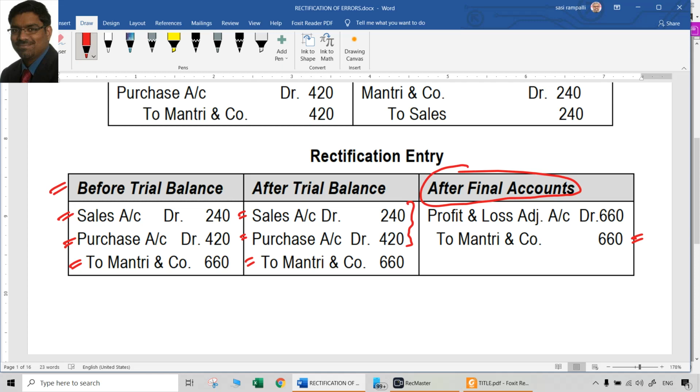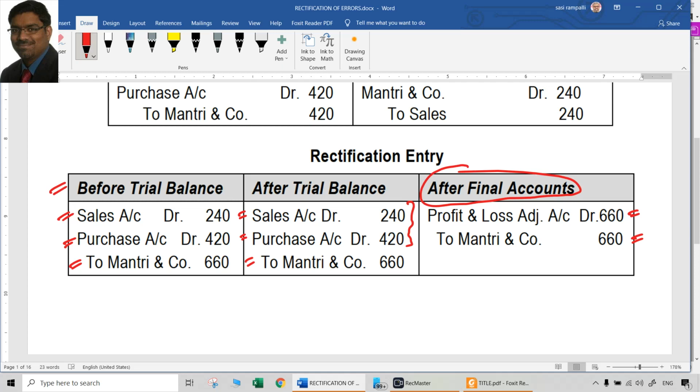We cannot. That is why, what should we do? Instead of debiting purchase account and sales account, we have to debit profit and loss adjustment account. So any item of trading account or profit and loss account, ideally for rectifying it after preparation of final accounts, should be routed through profit and loss adjustment account. So the entry will be profit and loss adjustment account to Mantri and Co 660.